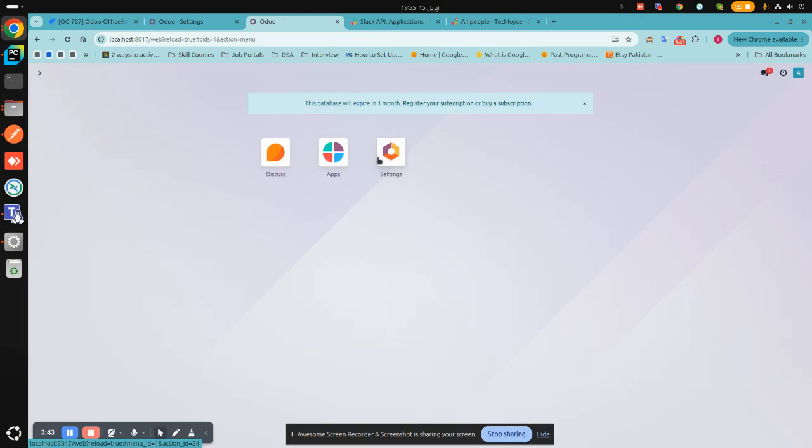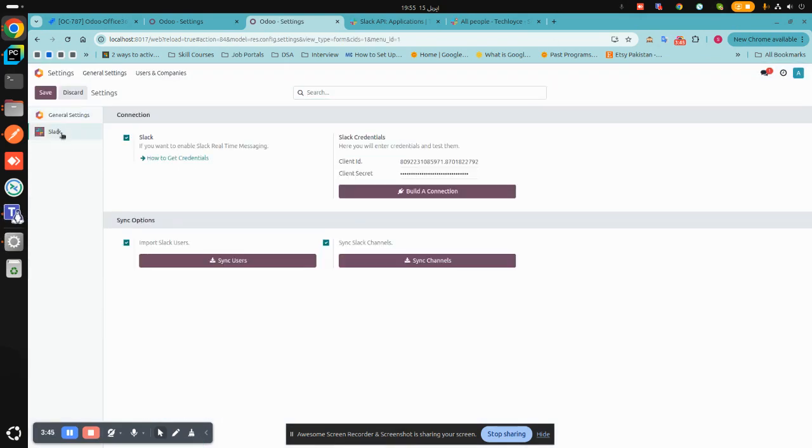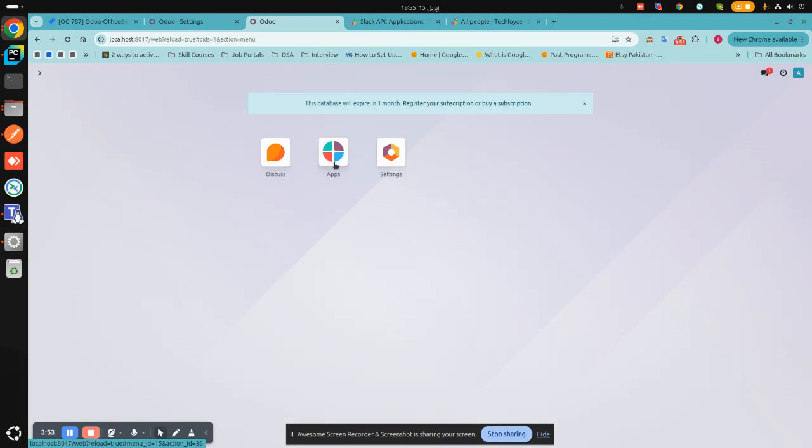So now we will import all the channels and their messages. For that I will click on sync channels. Basically the channels will be created using a scheduler action. A scheduler is an automated action that keeps executing after a specific interval. That is something we added to this module because there was an API rate limit error while syncing hundreds of messages from Slack to Odoo. So we have set the interval to 2 minutes.